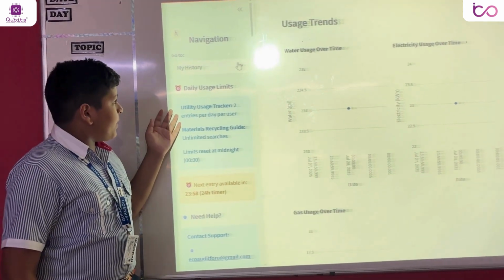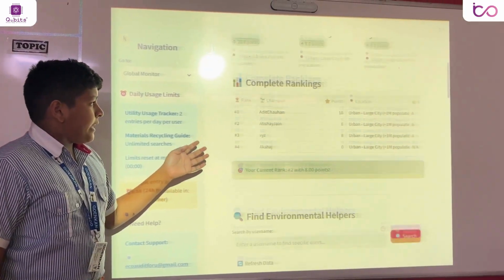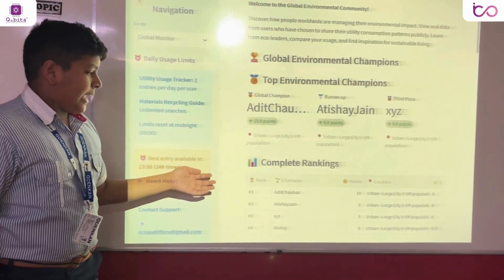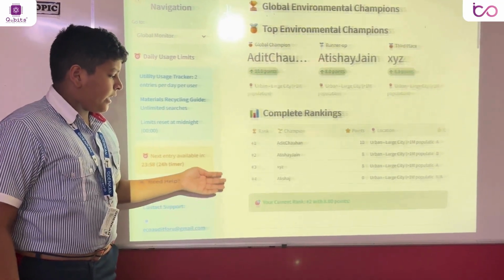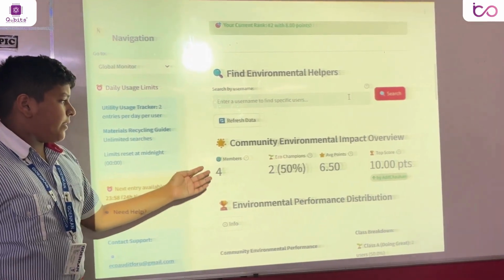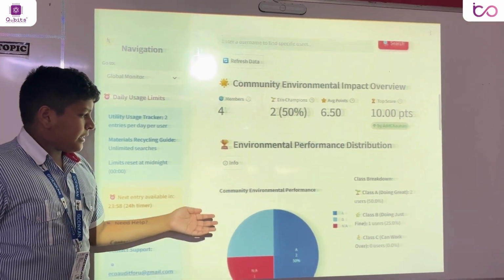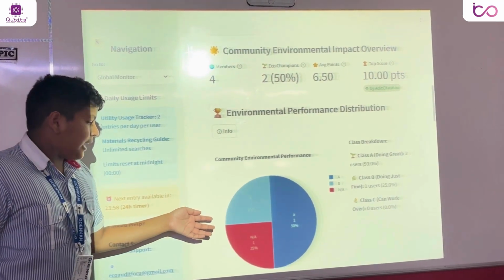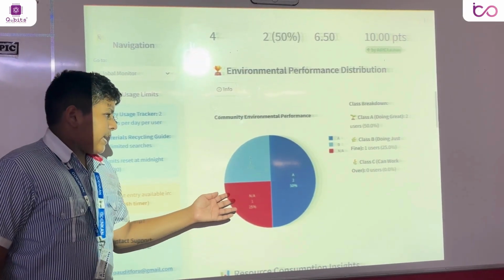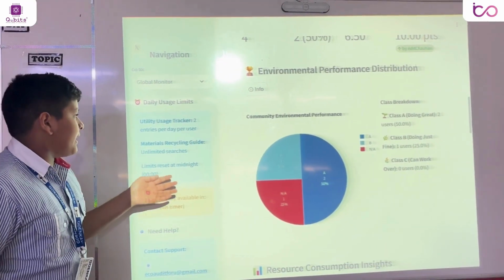Now, we go to Global Monitor. Here we can see all the users and all the points and how they're ranking. We can even analyze their data by searching by a username. Here you can see all the average information. Here you can see the classes divided: A is the best and C is for those who are not doing much for the environment. The class NA is for the ones who have not yet entered the utility or material recycling round.